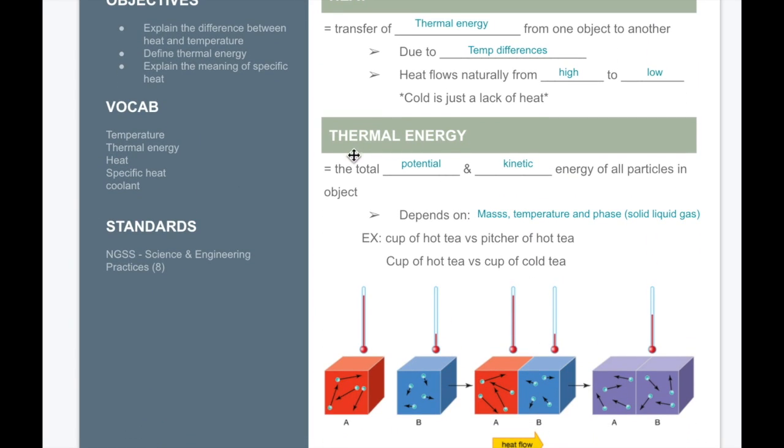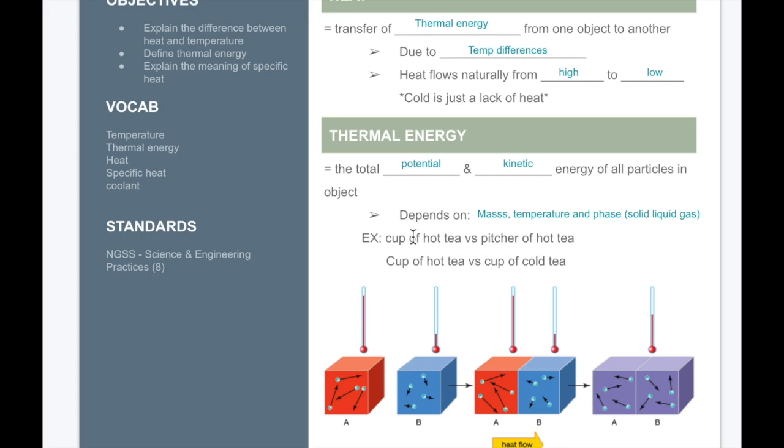Thermal energy is just the total potential and kinetic energy of all particles in the object. It depends on three things: the mass of the object, the temperature, and the phase of the object, so whether it's a solid, a liquid, or a gas. For example, if we had a hot cup of tea versus a pitcher of hot tea, the masses are going to be different. Because the pitcher has more mass, it has more potential and kinetic energy. It has more thermal energy.